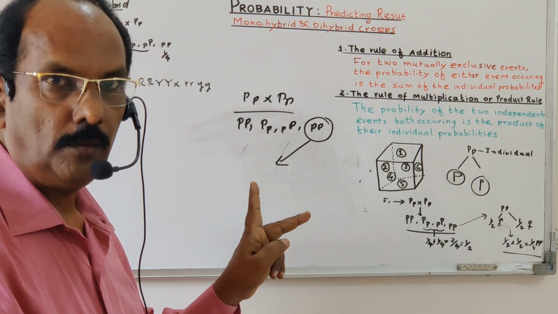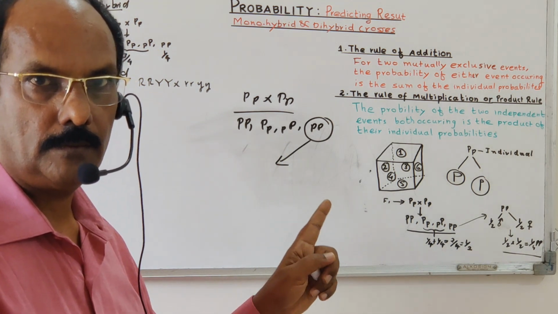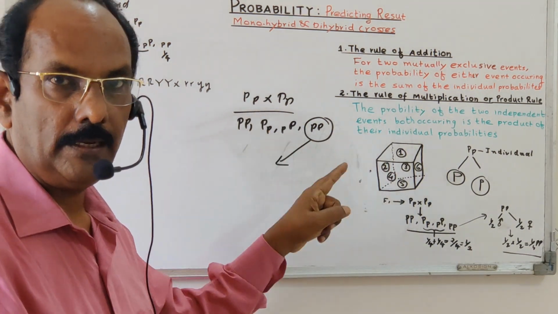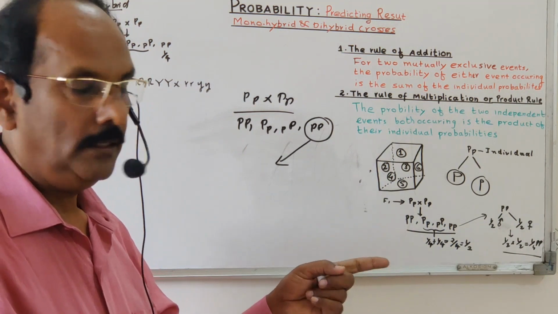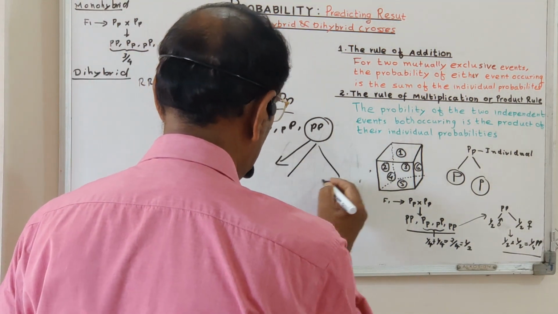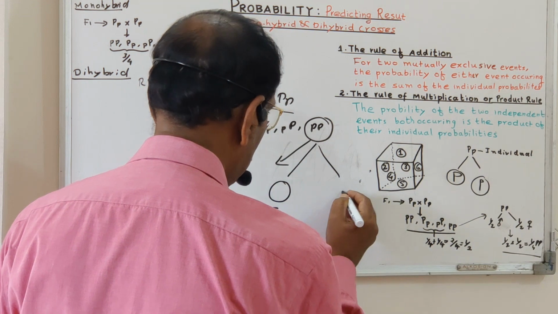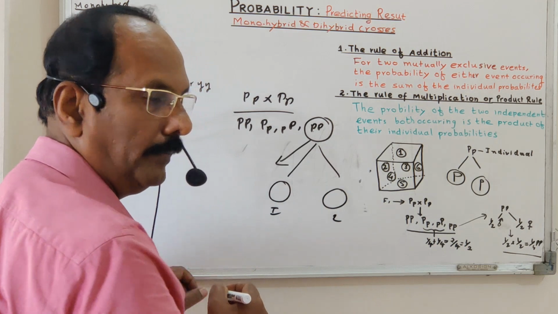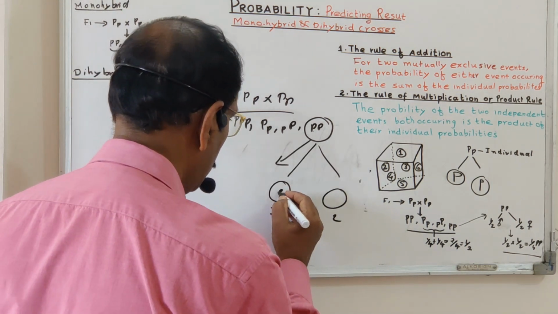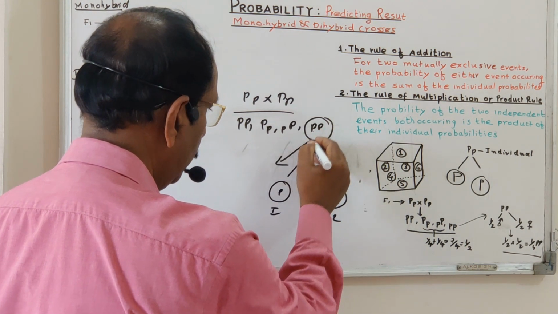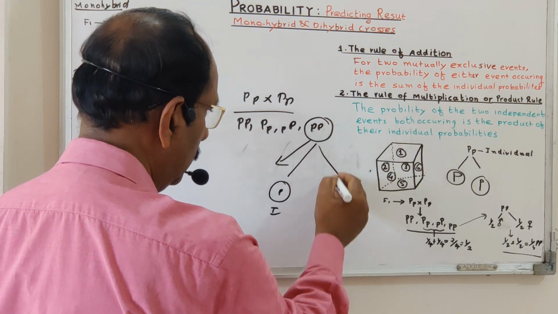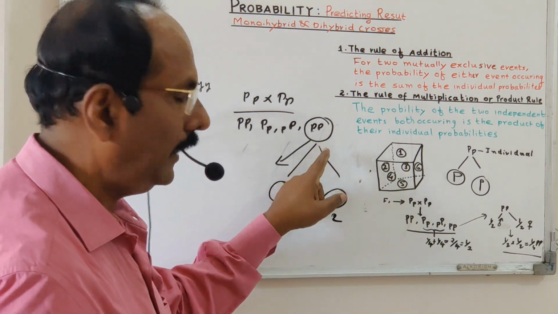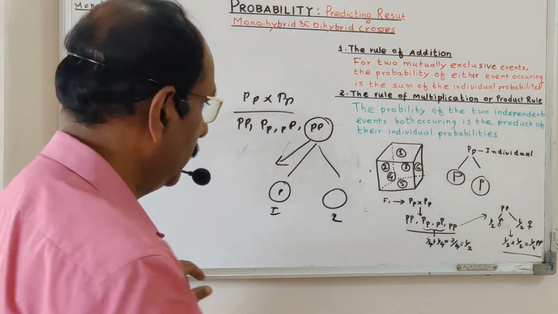So this small p gene is one received from the mother and one received from the father, or one received from the male parent and another one received from the female parent. So it is producing two gametes. These are the gametes. This is gamete number 1. This is gamete number 2. So this gene may be coming from the father or it may be coming from the mother. So that is a small p. And similarly, if this came from the father, the second gamete also receives the small p either from the father or from the mother.